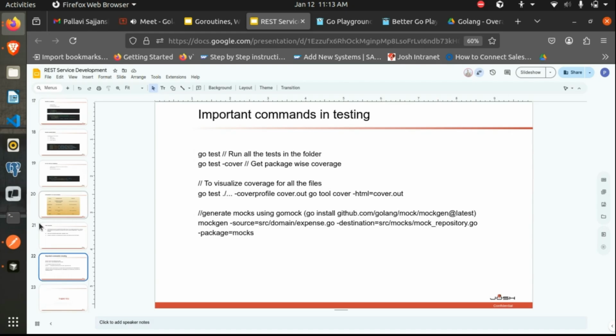So this helps to identify those cases. If it sees some logical deadlock happening in your code, go race is the command which helps to identify it. Not necessarily each time it will help.